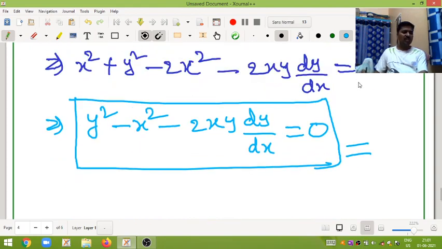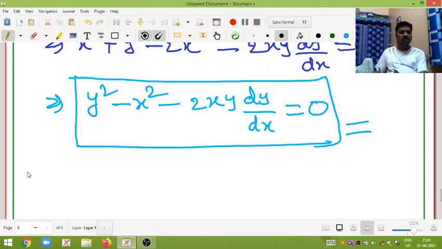I hope you all understood this equation. I will move on to the next question, that is the fifth question. This is also very important for 5 marks.